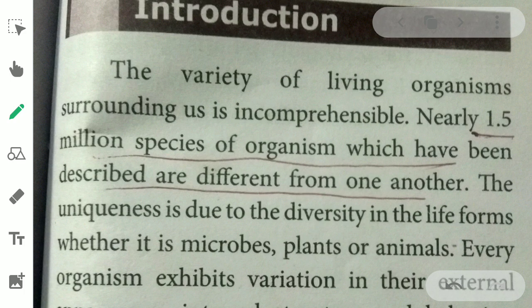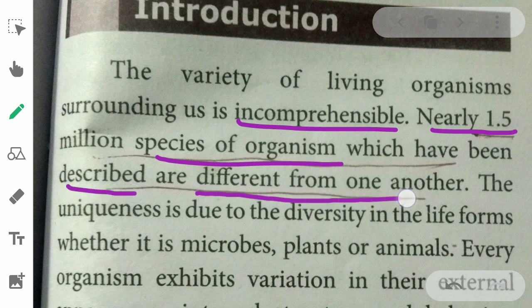The variety of living organisms surrounding us is incomprehensible. Incomprehensible means cannot be understood. That many organisms are living around us. Innumerable, uncountable organisms are present. Nearly 1.5 million species of organisms have been described, which are different from one another.